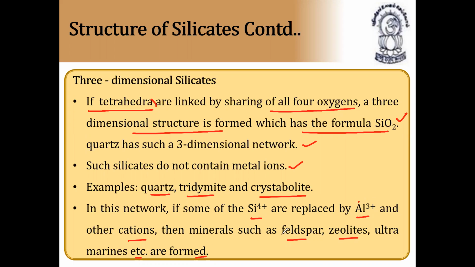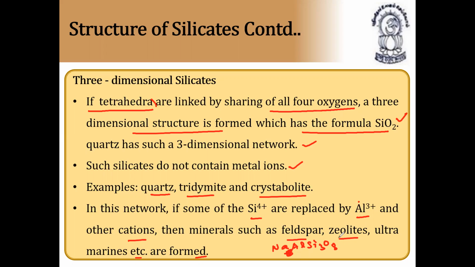Then these minerals are known as feldspar, zeolites, ultramarines, etc. What is the formula of feldspar? It is sodium aluminum Si3O8. Sorry, only one sodium: NaAlSi3O8.